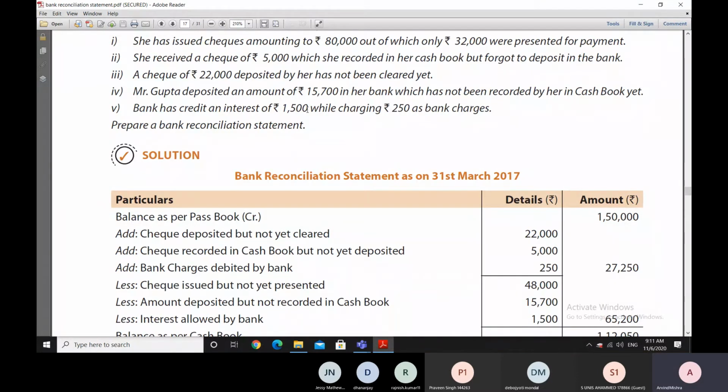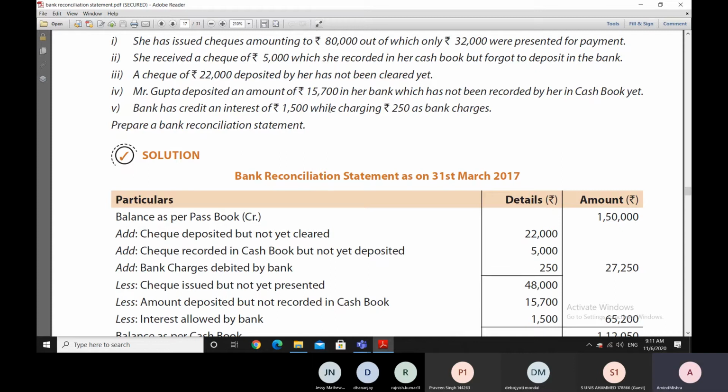It's not mentioned here that Namrata doesn't know about it, but this is the assumption that we have to make here. In a question like this, sometimes they need to be more clear that it is not entered in the cash book, but even if it is not mentioned, then an assumption has to be made here.